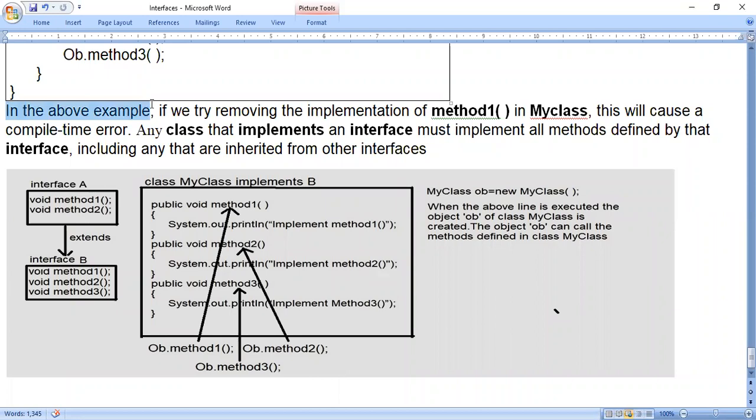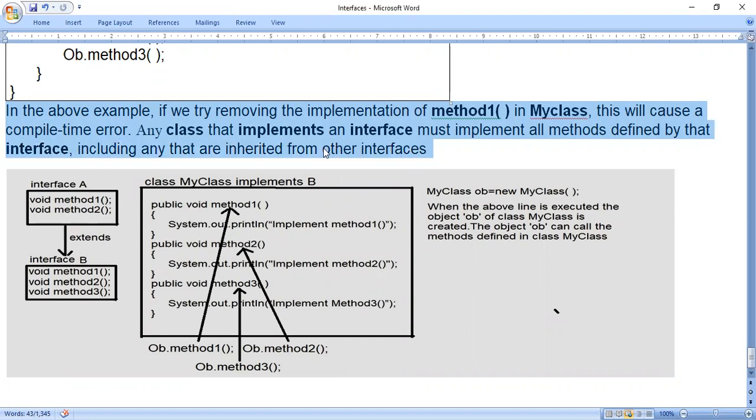In the above example, if we try removing the implementation of method 1 in my class, this will cause a compile time error. Any class that implements an interface must implement all methods defined by that interface, including any that are inherited from other interfaces. Let us try to understand step by step.